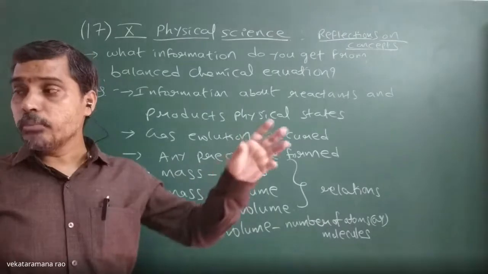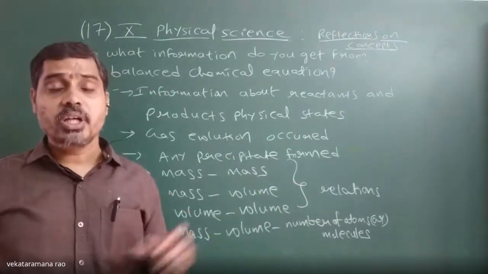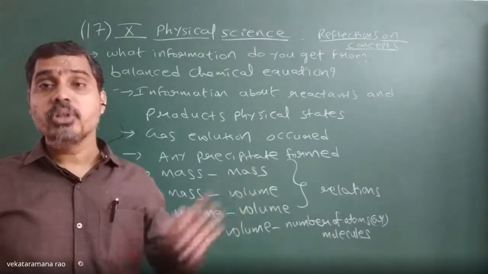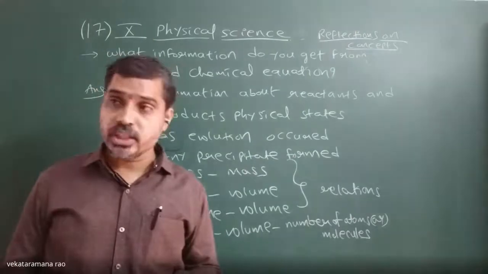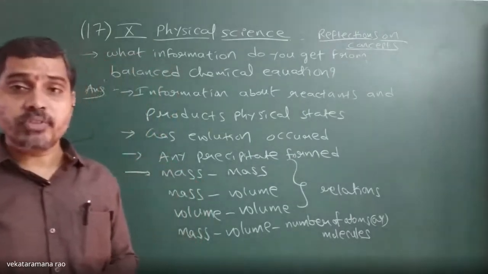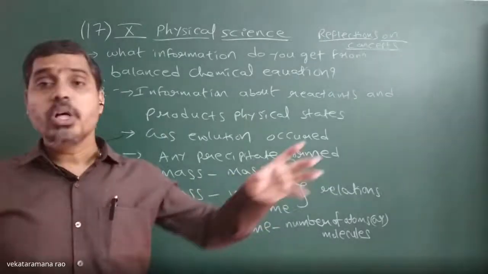volume to number of molecules of so and so gas released, or number of atoms formed, that information we will also get by using the relation between molar mass, molar volume and Avogadro number.